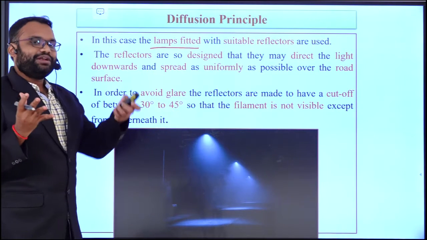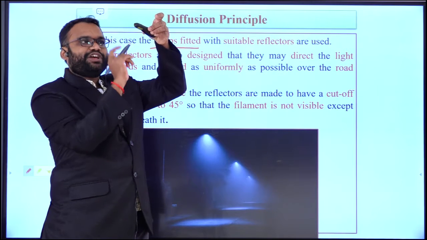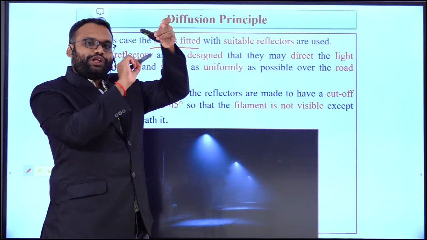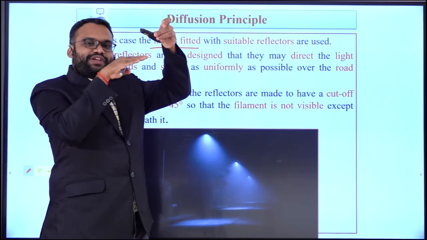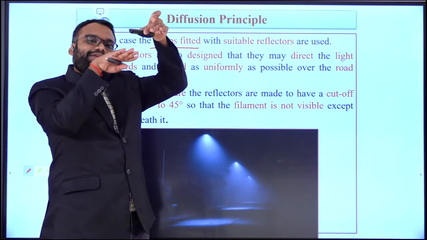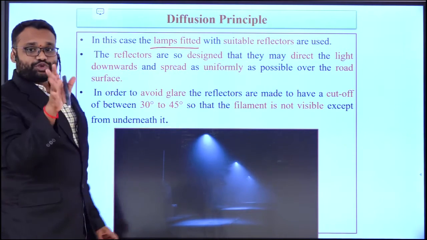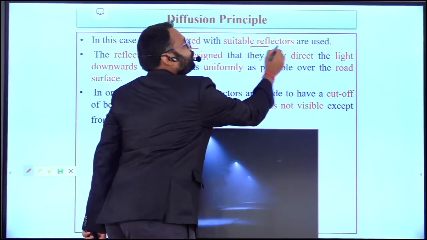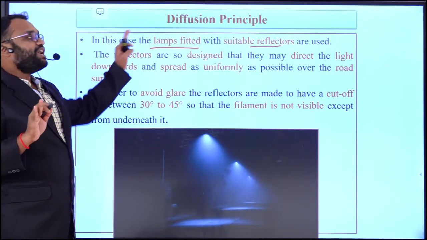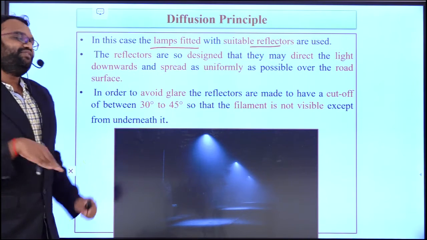If I am taking a lamp here, the lamp is covered with a glass kind of material, and onto the glass we will insert the reflectors. So light is there and reflectors are also there. Lamps fitted with suitable reflectors are used in these lighting schemes, because the basic first principle in the diffusion principle is that we use the lamp with reflectors.